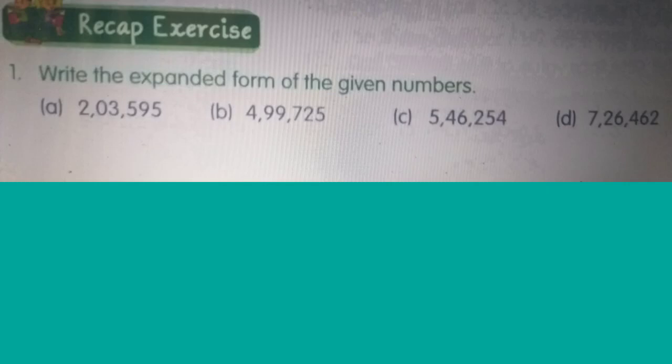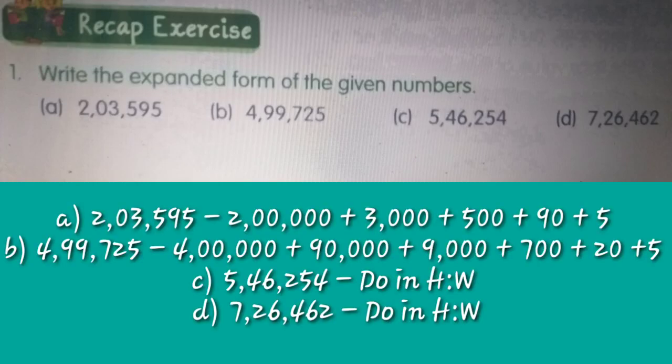Okay, so the first part is 203,595. If we write it in expanded form, it can be written as 2 lakh plus 3000 plus 500 plus 90 plus 5.